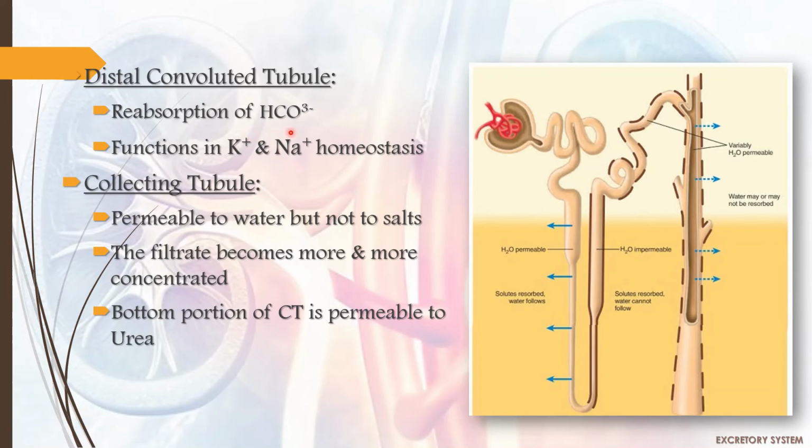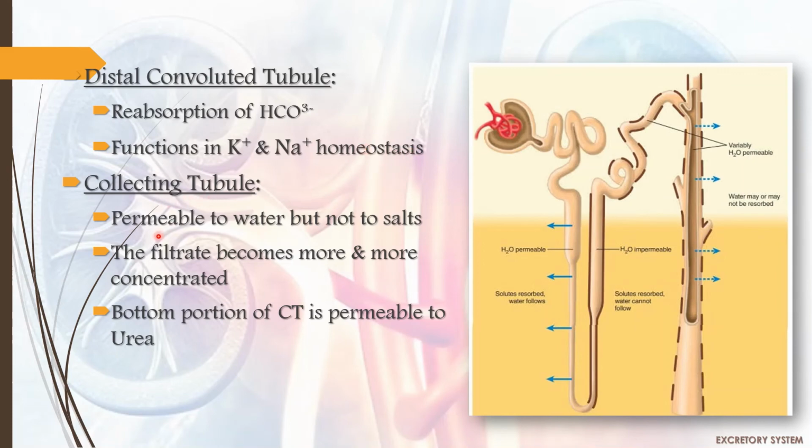Reabsorption of bicarbonate ions takes place in the distal convoluted tubule. Along with that, the function of maintaining homeostasis of K+ and Na+ ions, that is potassium and sodium ions, takes place in the distal convoluted tubule. Homeostasis is a healthy state that is maintained by the constant adjustment of biochemical and physiological pathways.